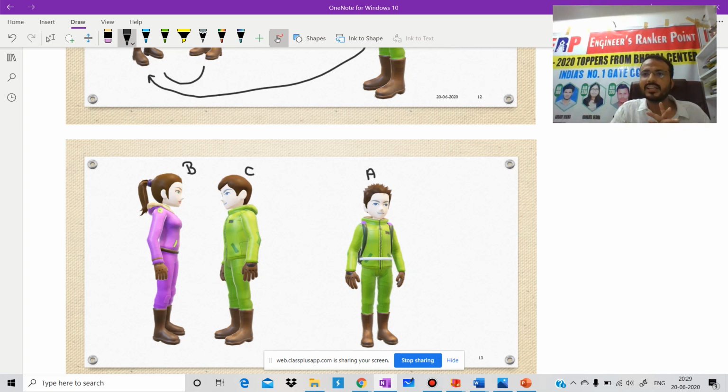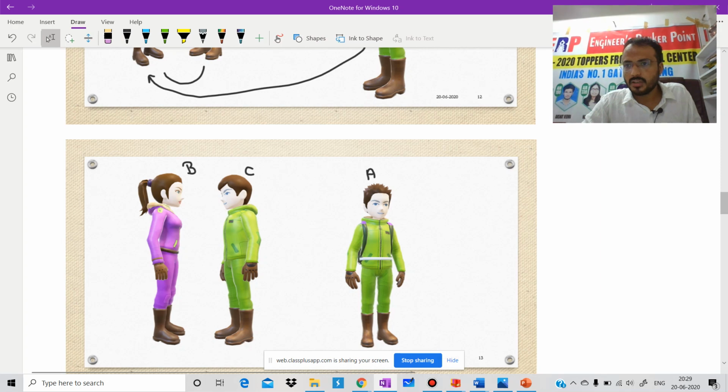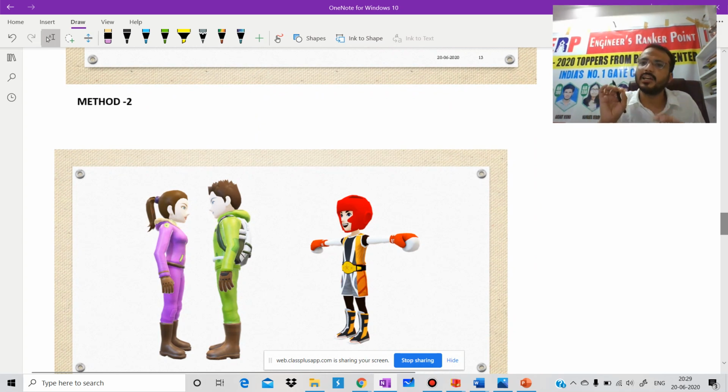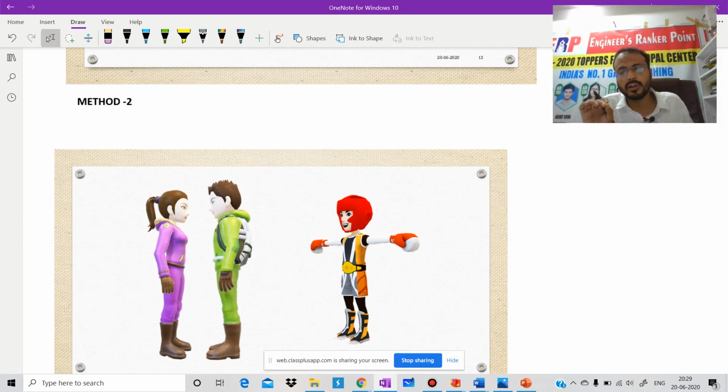It was our first case when we tried to introduce a third element. Is it clear? Now the second case, with the help of some heat, as we do in distillation. Next we are going to discuss method 2. I hope method first is clear to each and everyone: we introduce a third element, and that's why they separate.